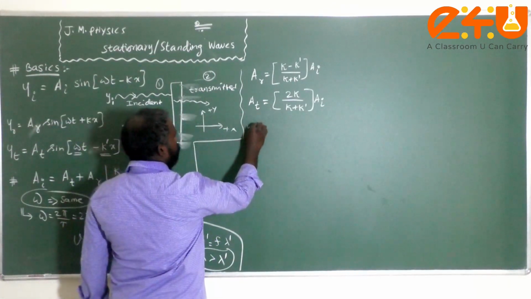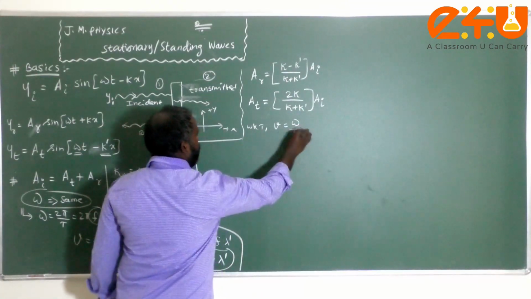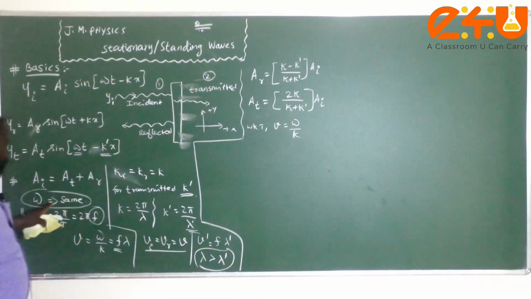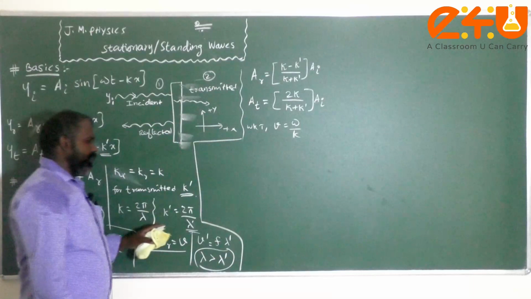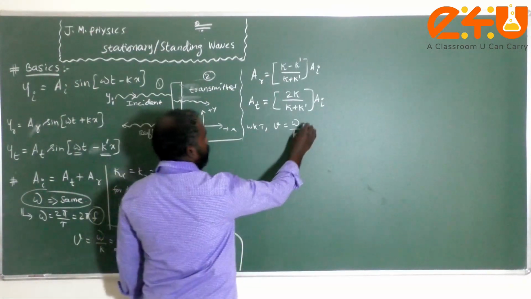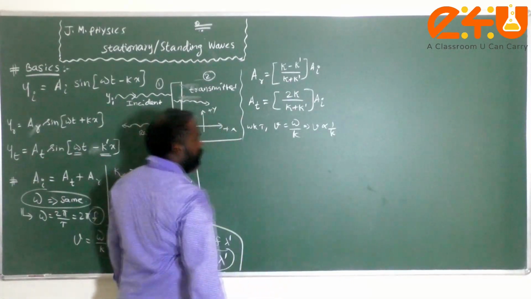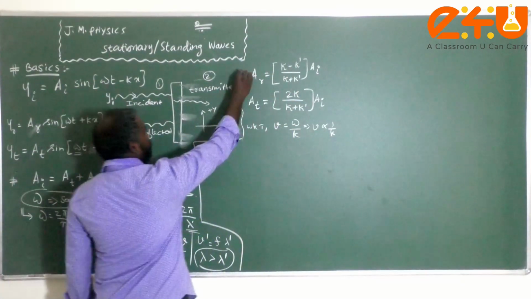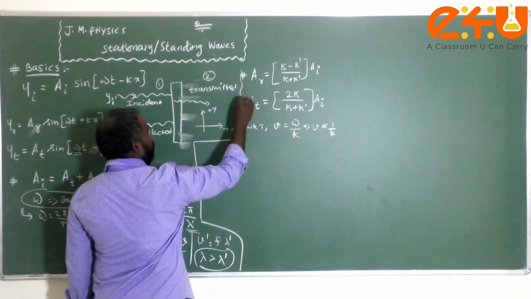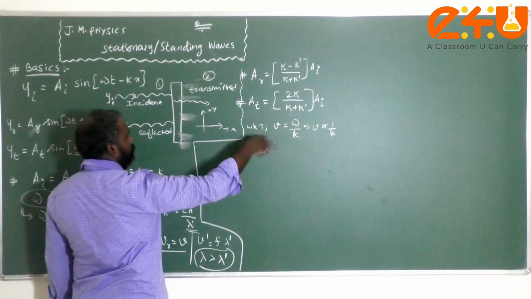Since velocity is equal to omega by k, for the incident, reflected or transmitted wave omega remains the same, but k will differ. Therefore v is inversely proportional to k. By using this relation we can rewrite the formulas for the amplitude of the reflected wave and the transmitted wave in terms of velocity.